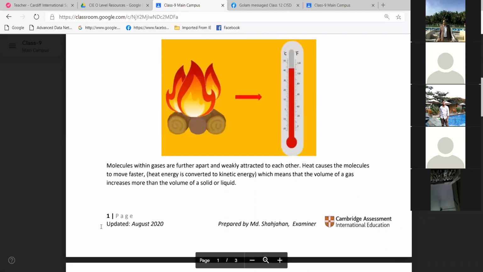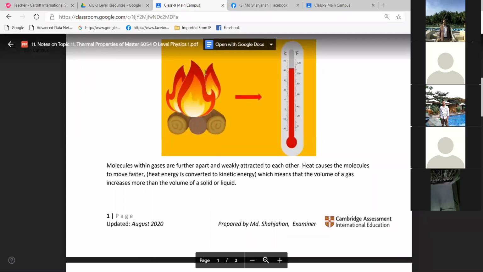Ravi, continue on this part. The molecules within gases are further apart and weakly attracted to each other. Heat causes the molecules to move faster. Heat energy is converted to kinetic energy, which means that the volume of a gas increases more than the volume of a solid or liquid.